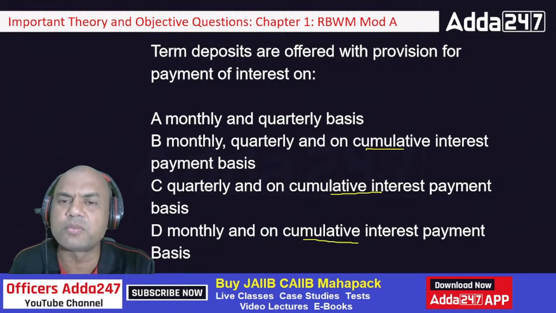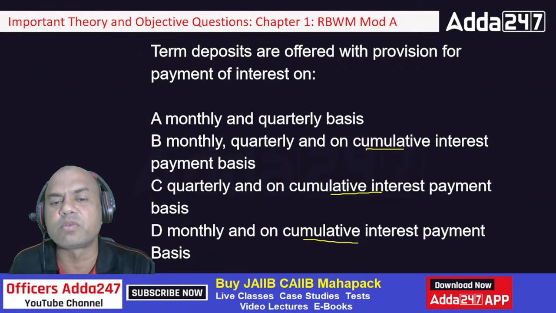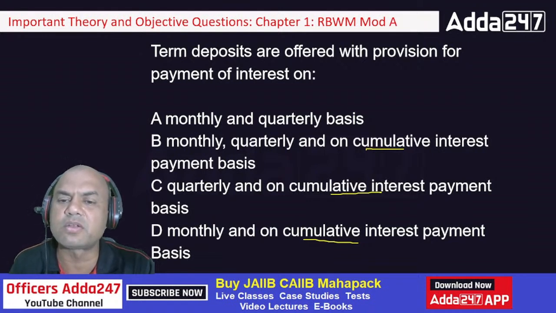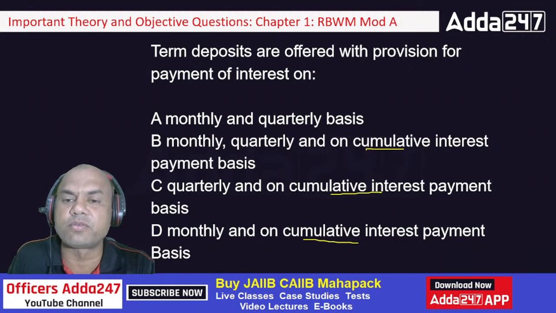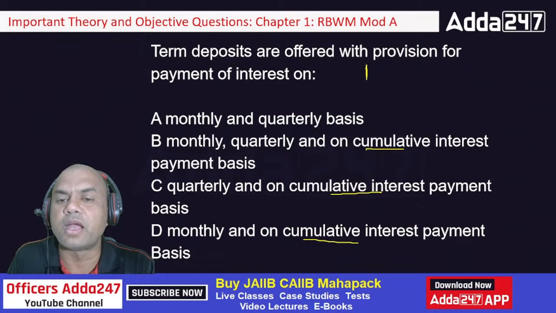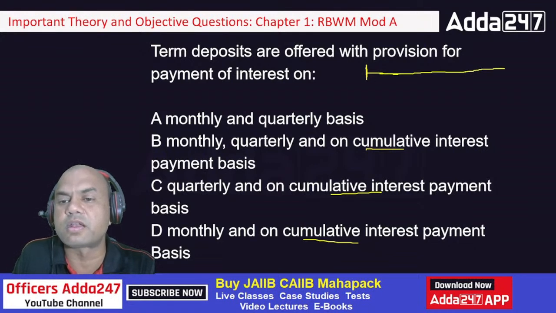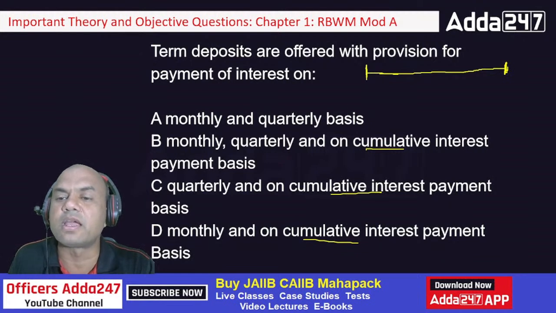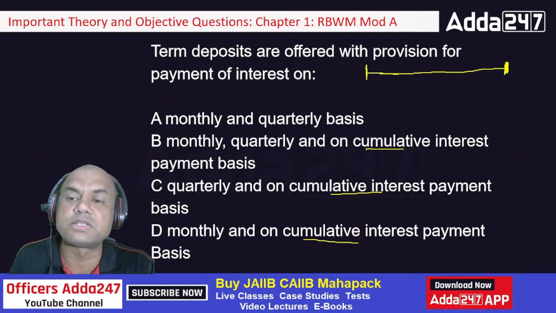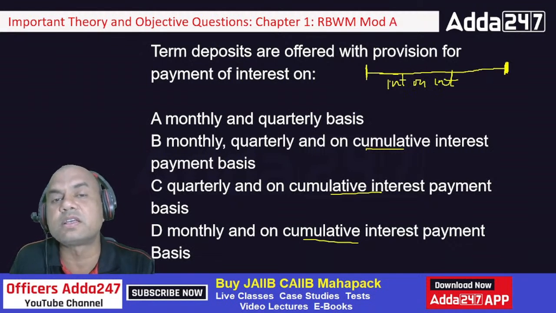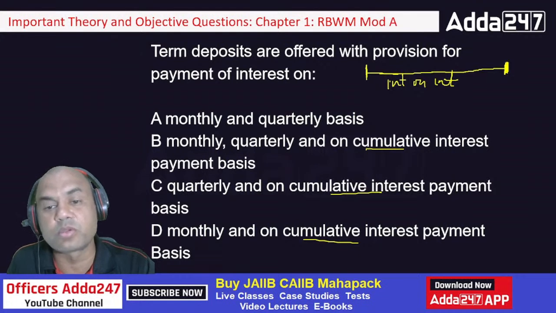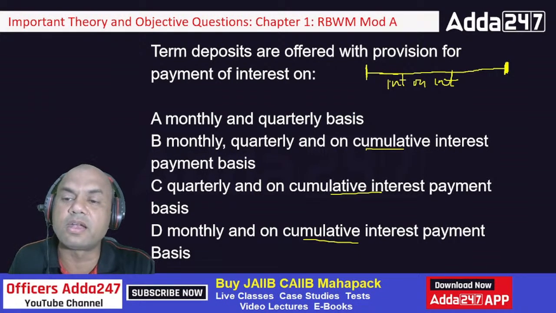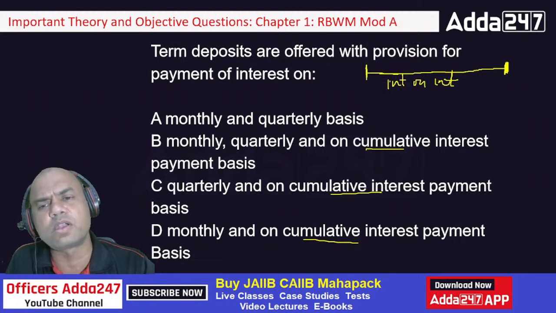So what is this cumulative? Monthly, quarterly, that's easy to understand. Cumulative means, suppose I start this FD today and I take FD cumulative interest. I'll be taking this FD interest at the end only, directly at maturity. So it will add interest on interest, it will be compounded, so that will always give you the higher effect in cumulative. I'll take this FD interest at the end only, along with the principal. I don't want it in the middle.